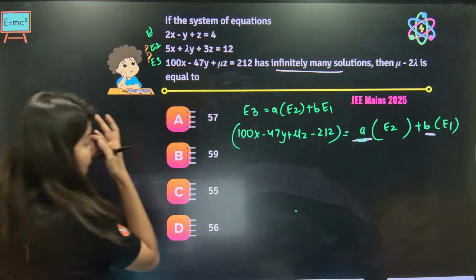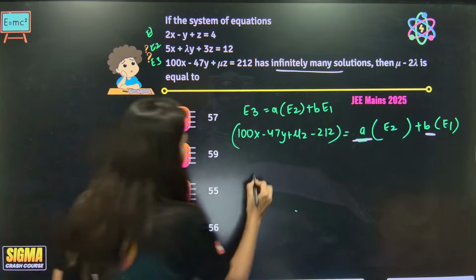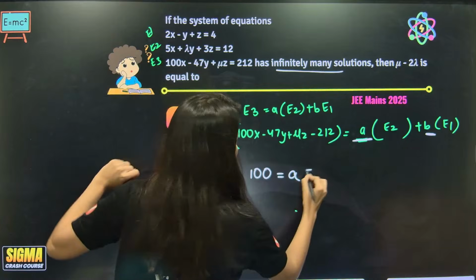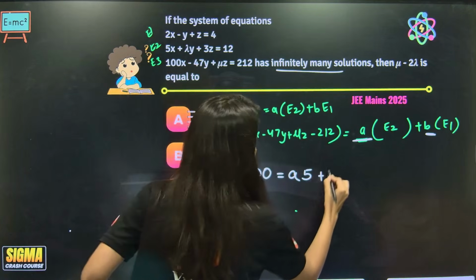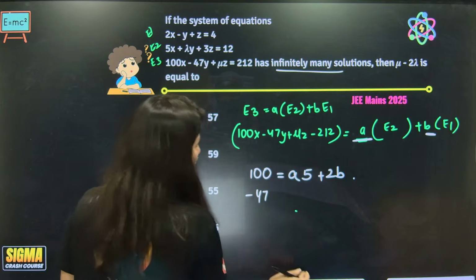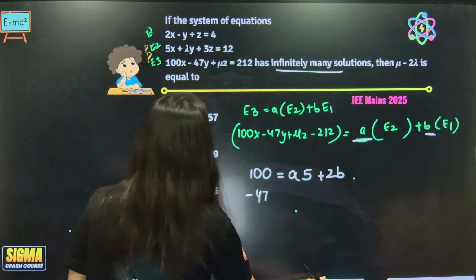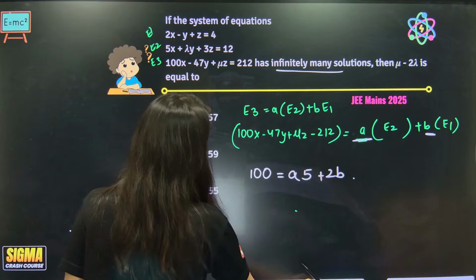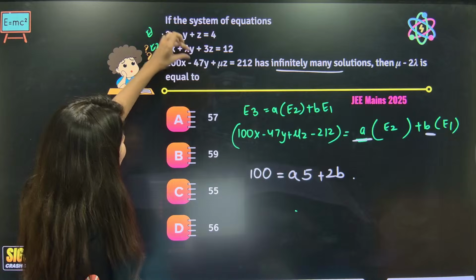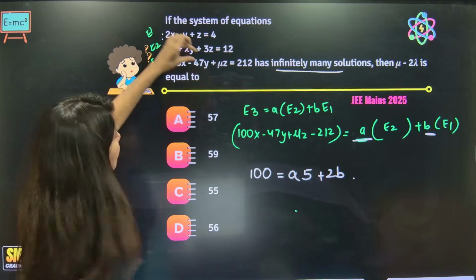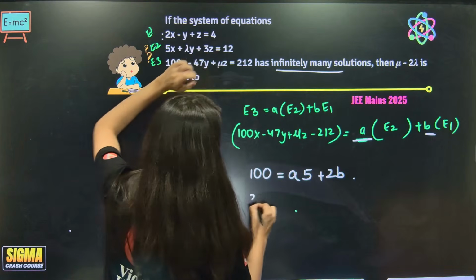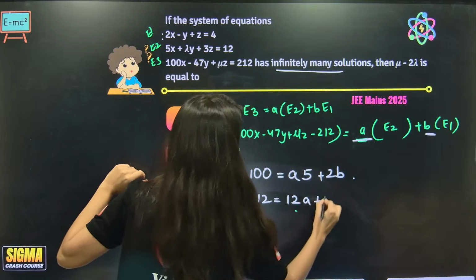So ma'am, what to do? See, understand now, you have to compare x. Here 100x, so 100 equals 5A plus 2B. Now this is minus 47. You can't compare the y coefficient directly, because lambda will come. 100 equals 5A plus 2B. Now minus 47 equals lambda A minus B. Now mu, I don't want lambda and mu. I want 212 equals 12A plus 4B.